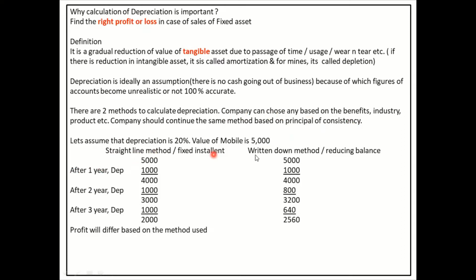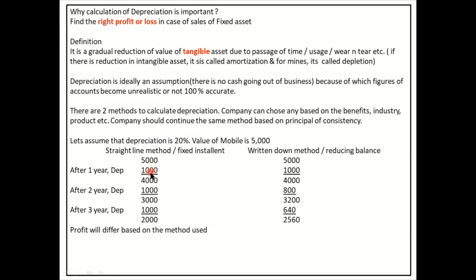Now talking about straight line and written down method, what is the difference? Let's assume that depreciation we have fixed as 20% for the mobile. So in straight line method, you always charge 20% on that 5,000 figure. That is why if you see, I'm getting the straight depreciation of 1,000 every year.